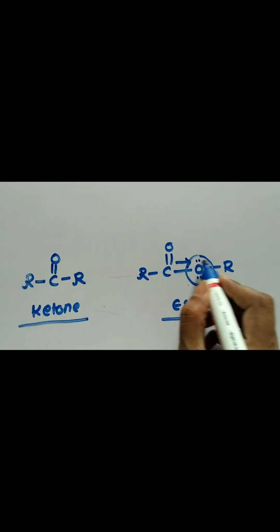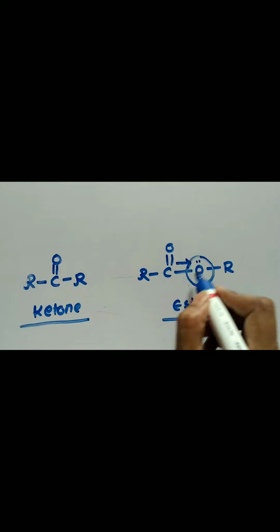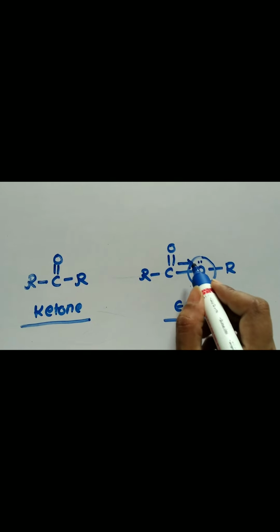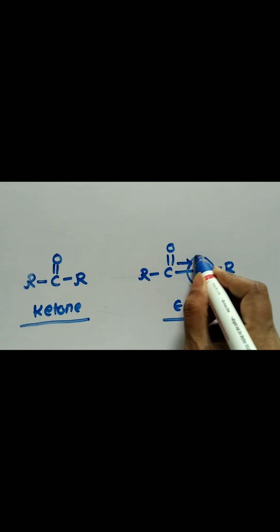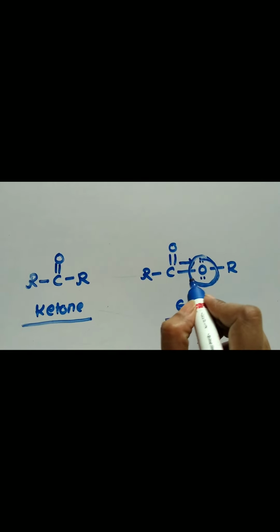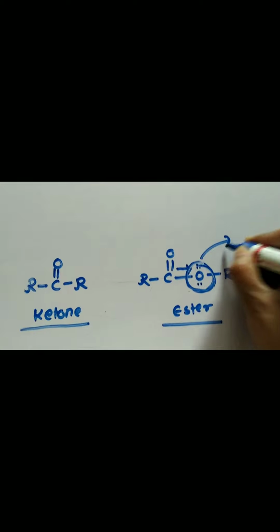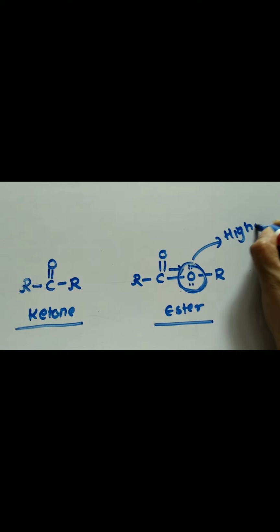It attracts the electrons towards itself and makes the bond stronger than initially, and it absorbs at a higher frequency.